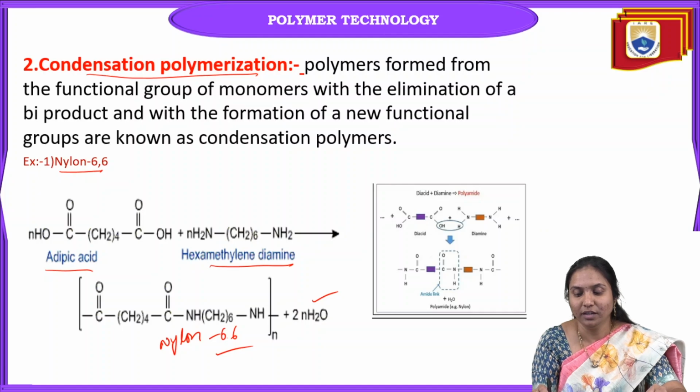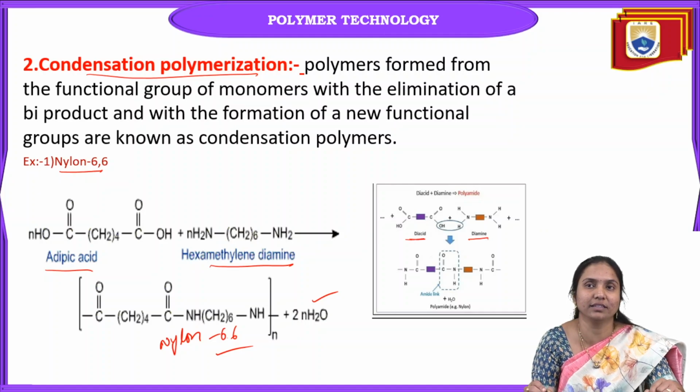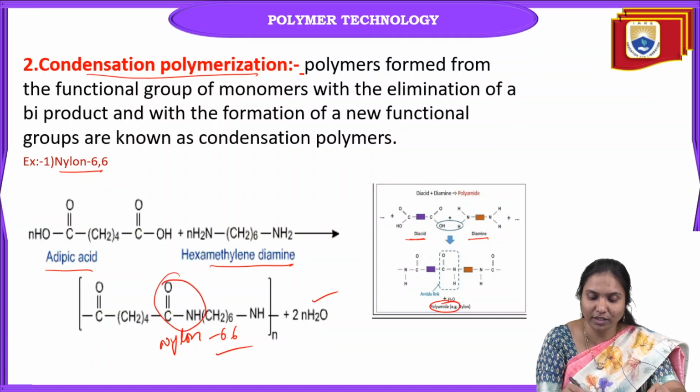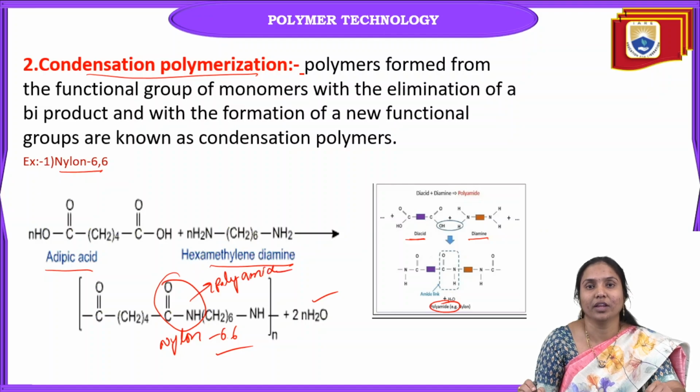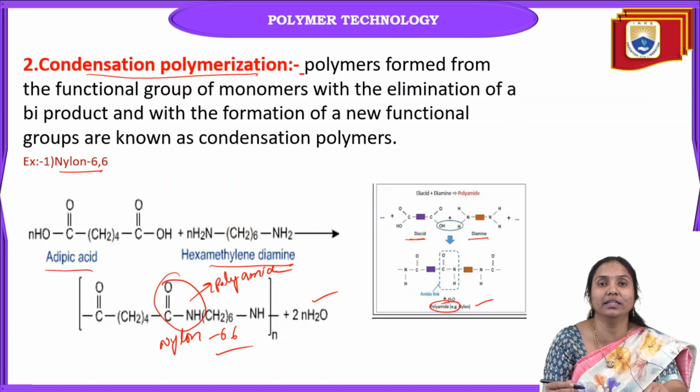For example, here in hexamethylene diamine, the functional group is amine, and in adipic acid, the functional group is diacid. Both undergo condensation polymerization, and then it forms the polyamide functional group. So this is the mechanism involved in nylon 6,6 condensation polymerization. It is formed by hexamethylene diamine and adipic acid. Hexamethylene diamine involves the diamine functional group.